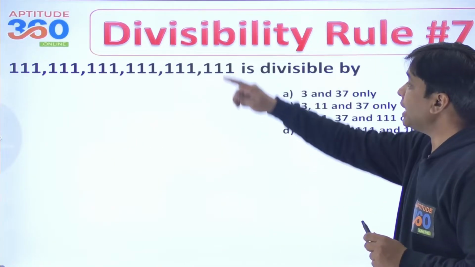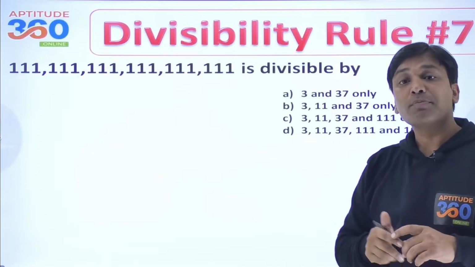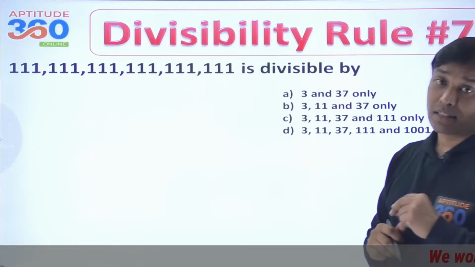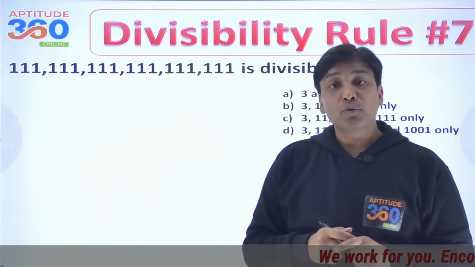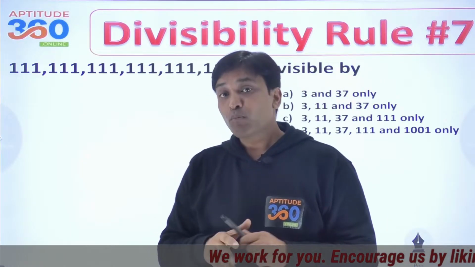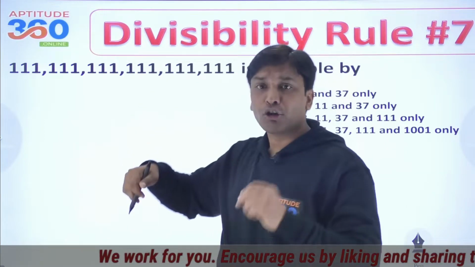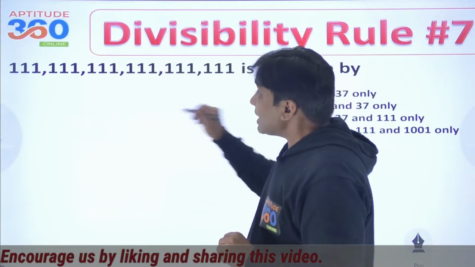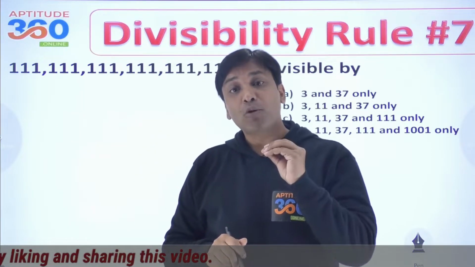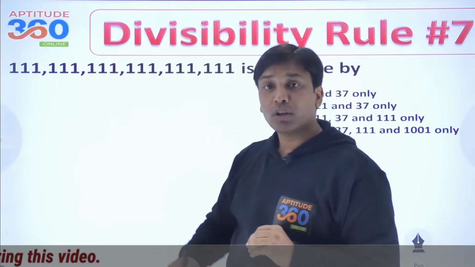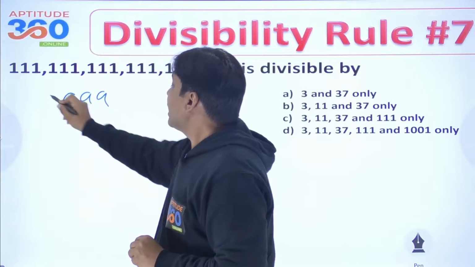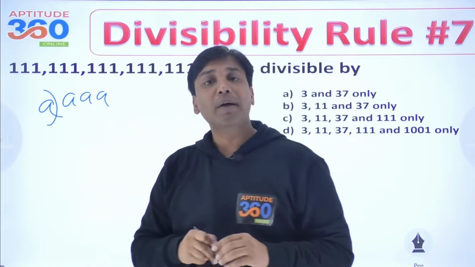Now, this is a very huge number that has to be checked for divisibility by the options that are written over here. Now try to understand this. This number for sure is going to be divisible by 3, right? How come it is divisible by 3? You understand the sum of digits must be divisible by 3. Is that okay? Now this number is also divisible by 111. Do it on your own, because if you have got a repeating block, that for sure has to be divisible by it.